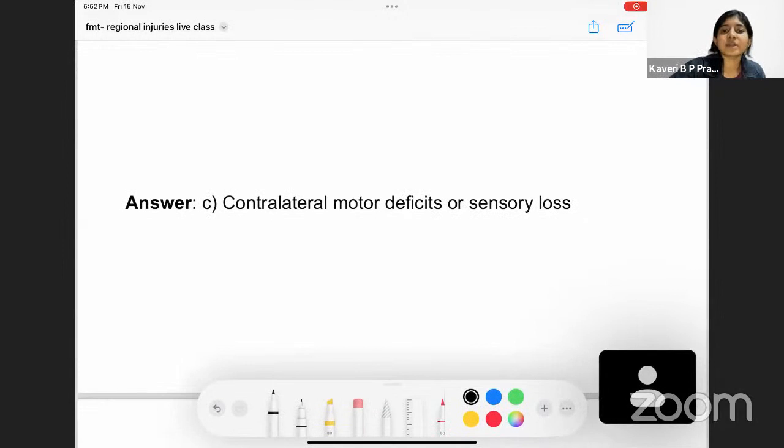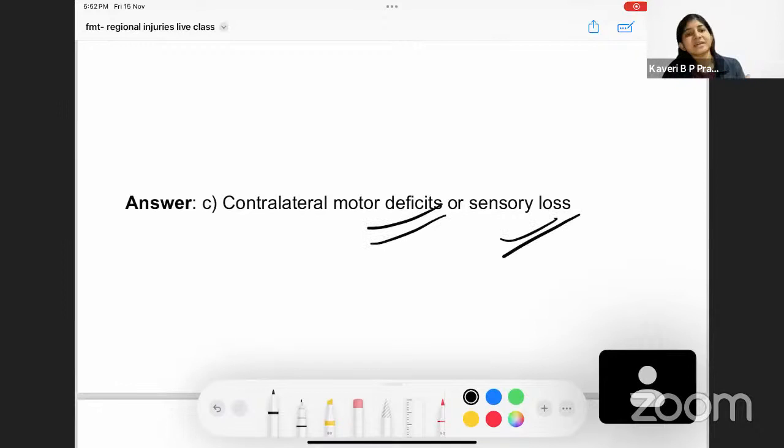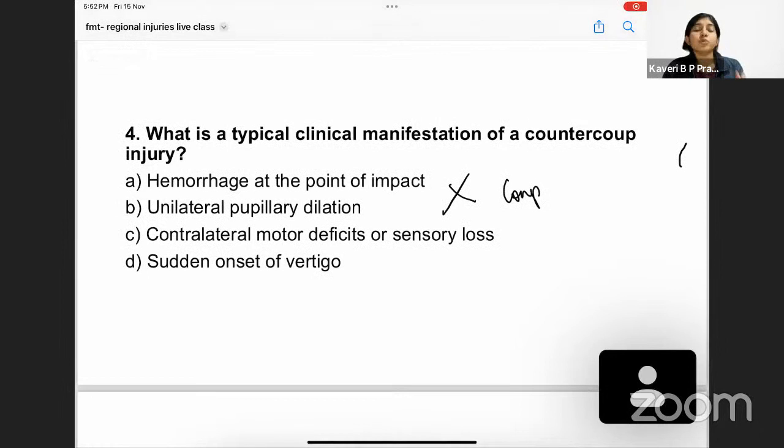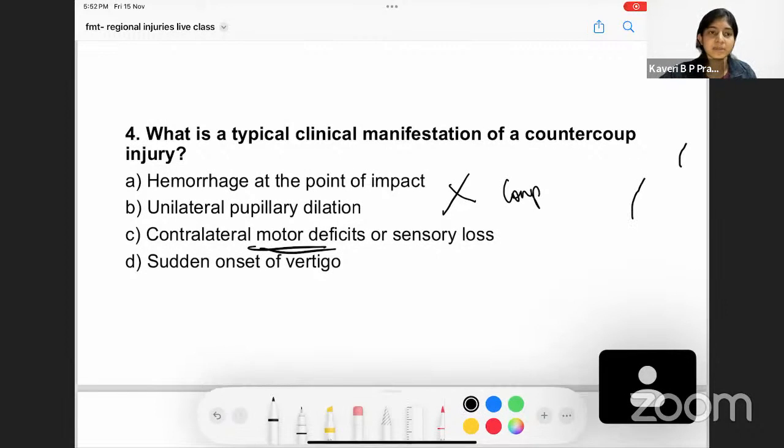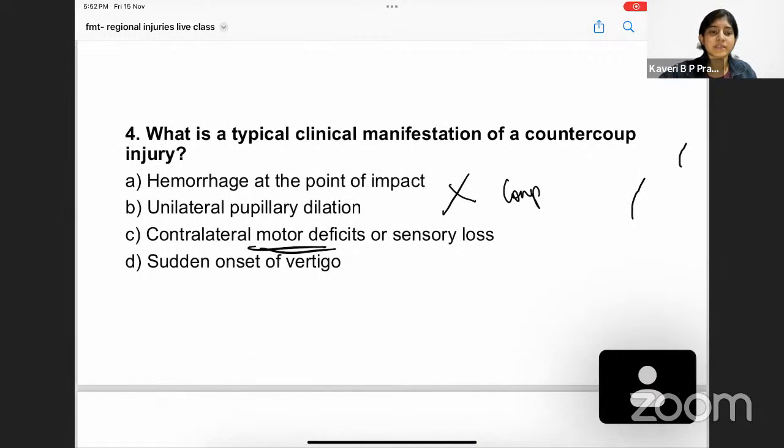By looking in there is going to be, what is it helping us understand? It is helping us understand where the site of injury is, whether it is the right lobe that is involved or the left lobe that is involved. That is when we use the unilateral pupillary dilatation. Therefore, the right answer for this question is option number C, which is contralateral motor deficits or sensory loss. Got it?